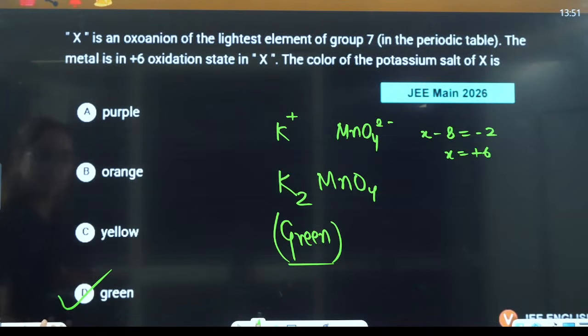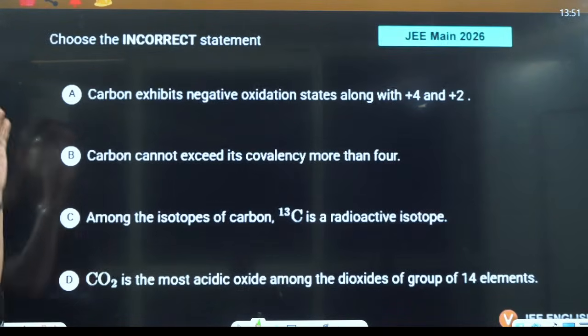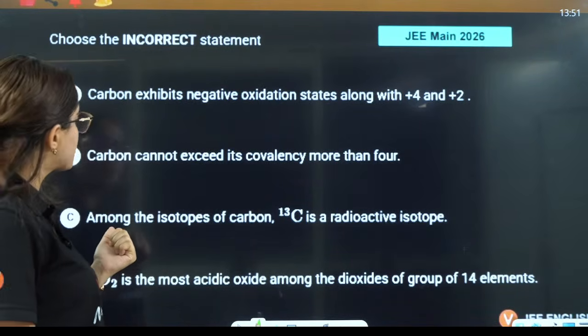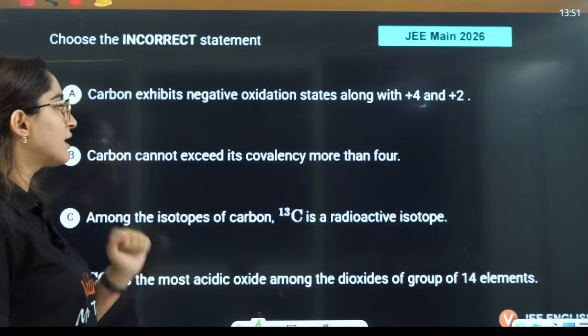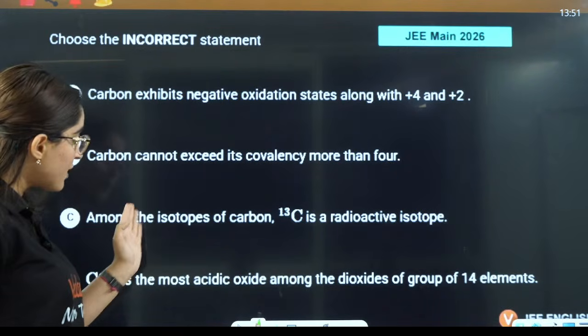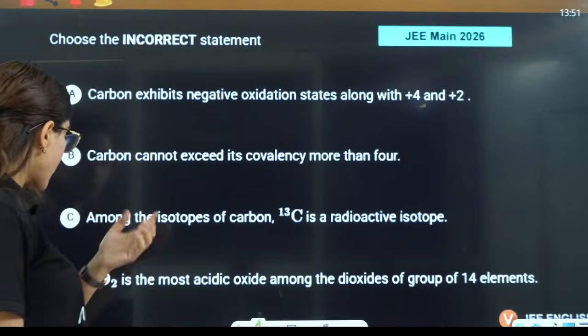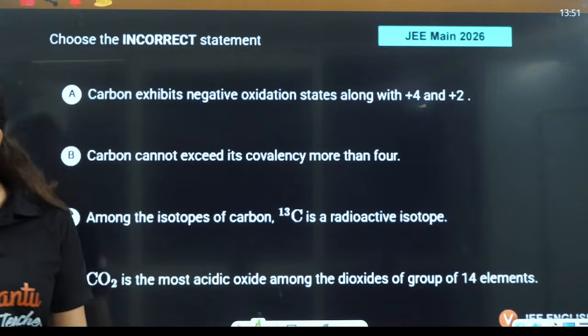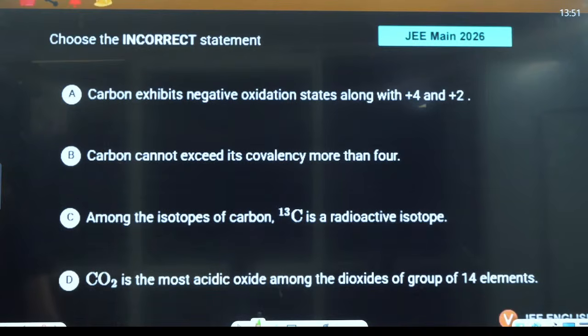Next question, guys. Choose the incorrect statement here. Carbon exhibits negative oxidation state along with +4. Carbon cannot exceed covalency. Among the isotopes, this is radioactive. CO2 is the most acidic oxide among dioxides of group number 14 elements here. Yes, everyone? Choose the incorrect statement here.